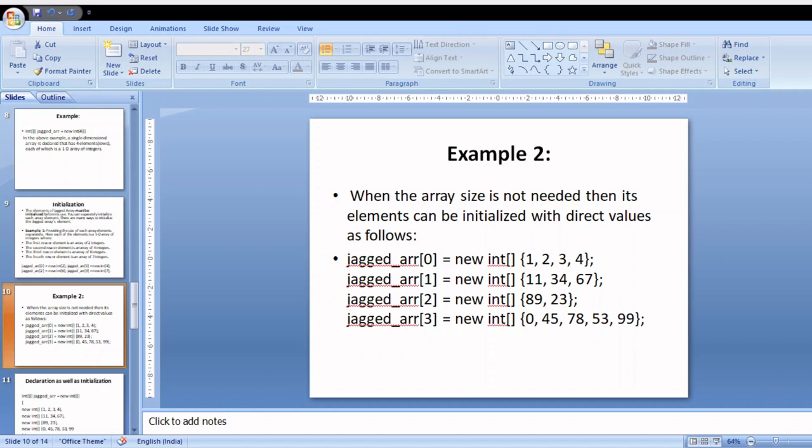See, this is what I told. This is the location. You can specify the size here. The first memory location stores this whole set of numbers.